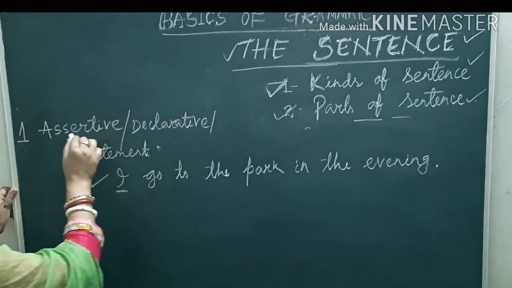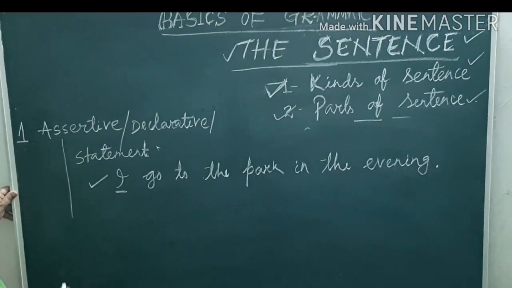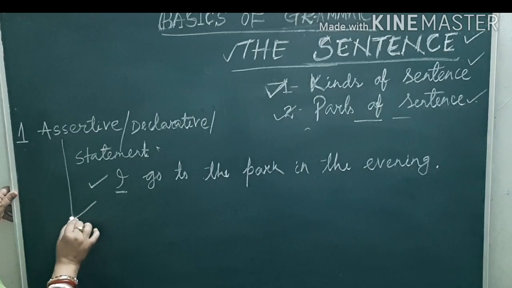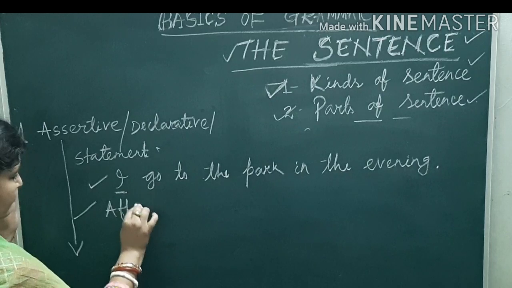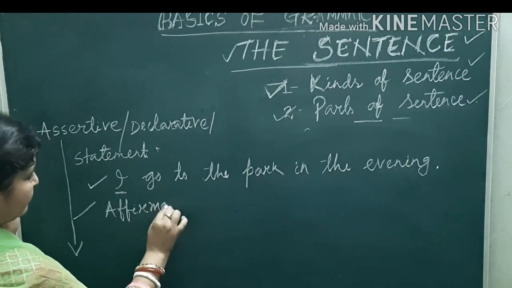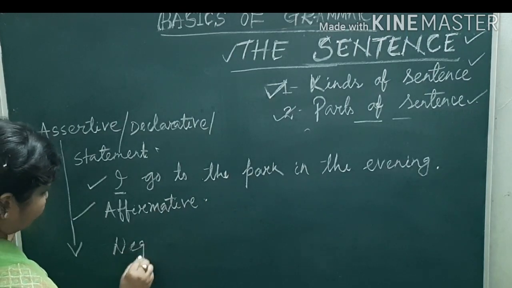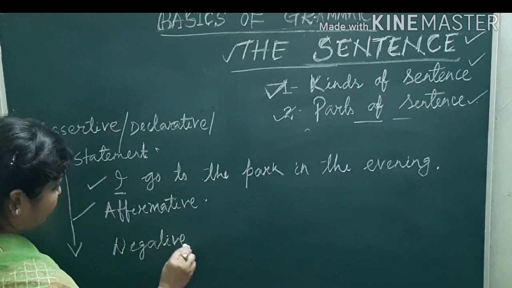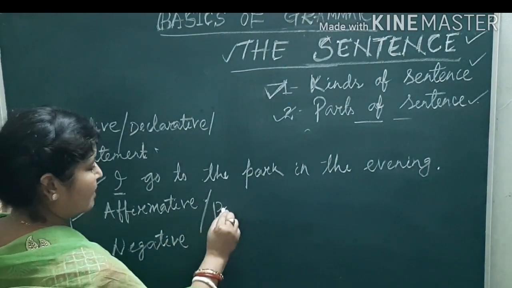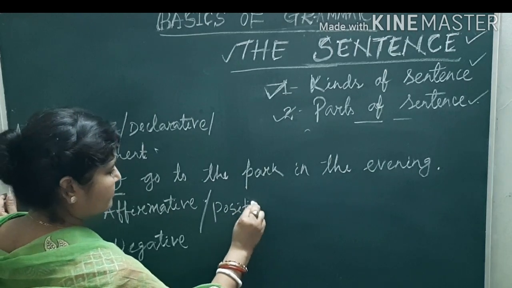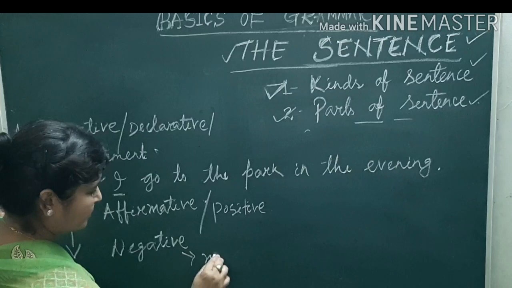In these assertive sentences, there are 2 types: one is affirmative and another one is negative. The affirmative sentence is also known as the positive sentence, and in negative sentences we use not.